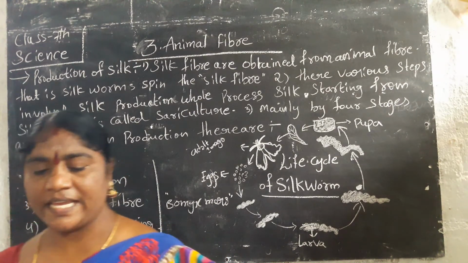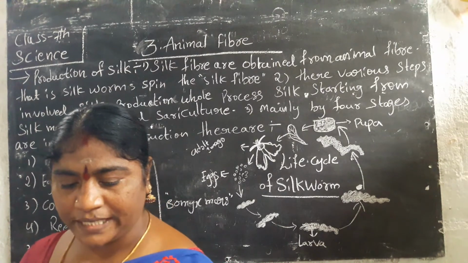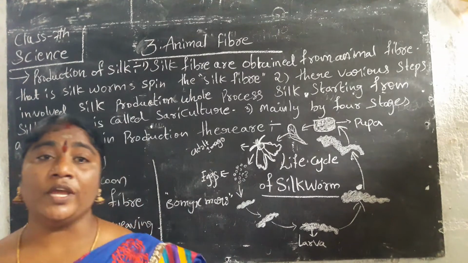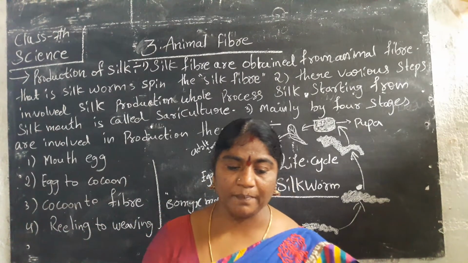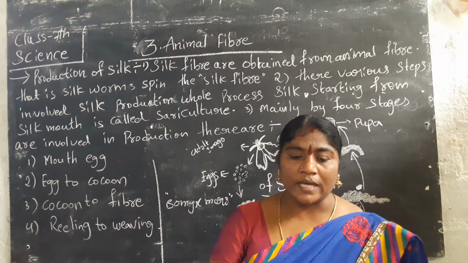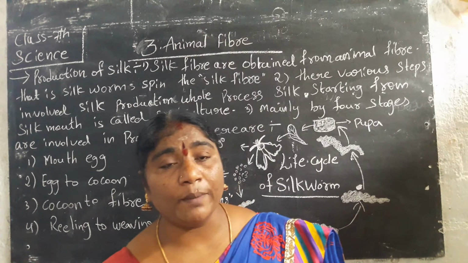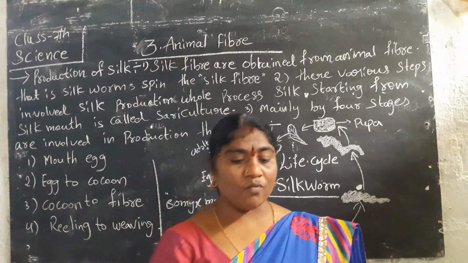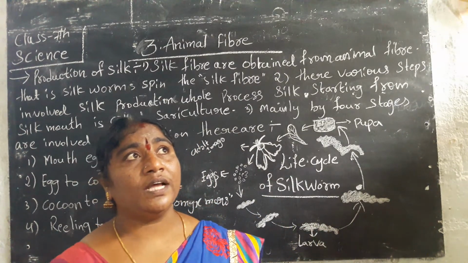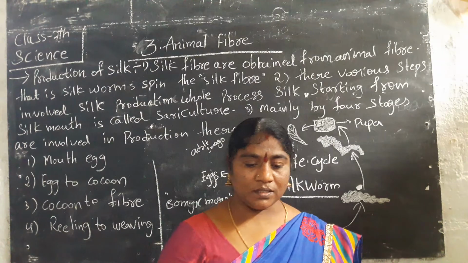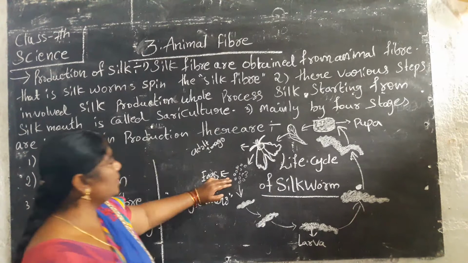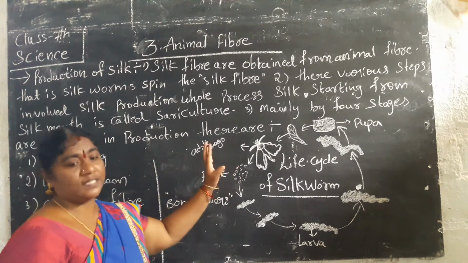At the time of laying eggs, white paper or cloth is arranged around, so the moths lay their eggs on it. A moth lays more than 500 eggs in one go and then dies. Those eggs are very small in size.